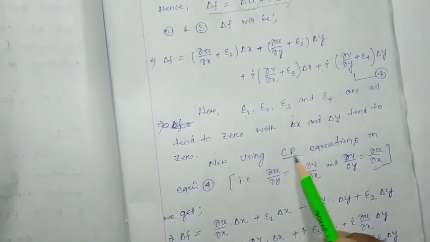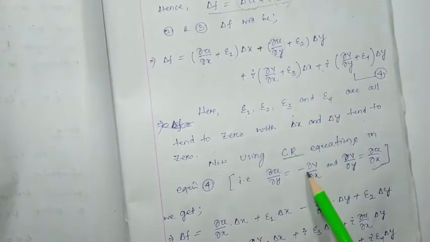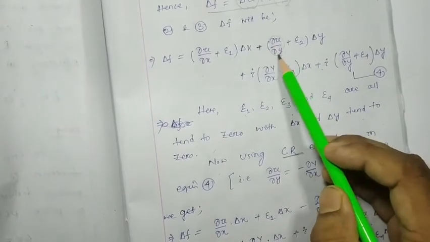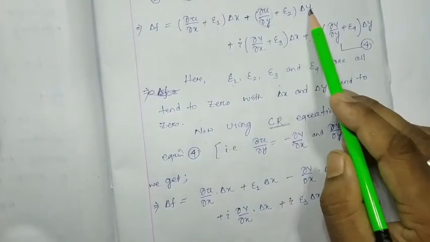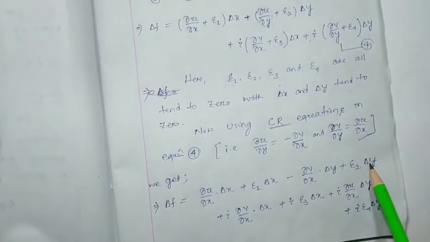As per the CR equation, del u by del y can be written as minus del v by del x. So instead of del u by del y, I can write minus del v by del x. So here minus del v by del x into del y plus epsilon 2 into del y.